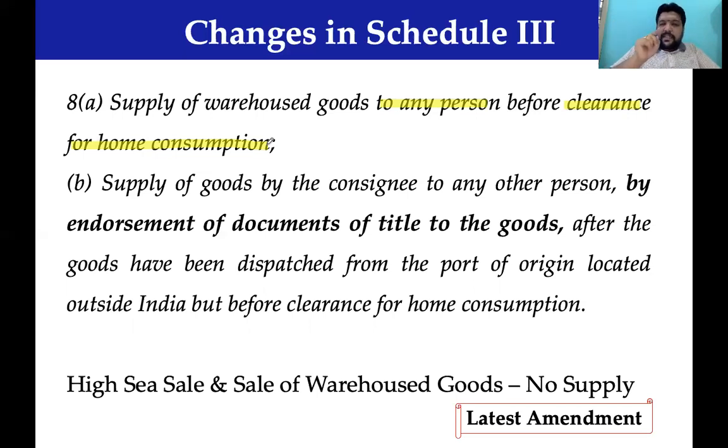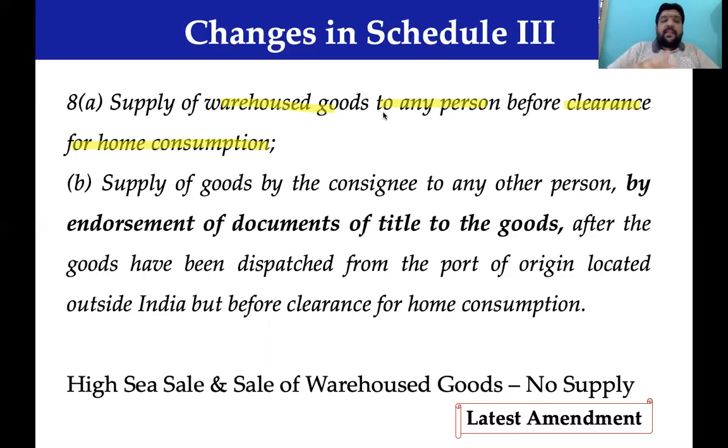Now, supply of warehoused goods. Look at that wording. The goods are stored in the warehouse. Now, when the goods are stored in the customs warehouse, that is before home clearance, from one warehouse to another warehouse, goods are sold. Is it possible, sir? Possible. A Limited has a customs warehouse. B Limited has a customs warehouse. If goods move from A Limited to B Limited customs warehouse, we call it customs warehouse sales as per customs law.